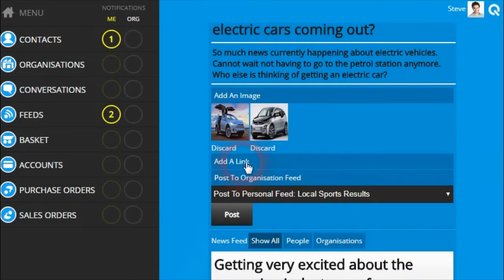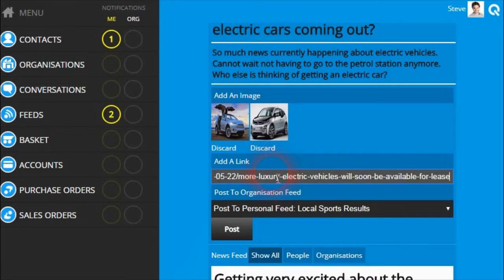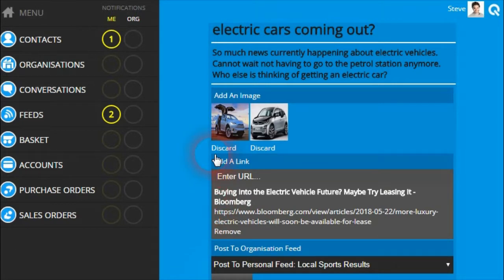If you click on the Add a Link button, you can upload up to 5 web page links to the post. After entering the link and pressing the Enter key, the link will be added to the list of links in the post. If the link is a web page, then the platform will try to get the title of the web page, and if successful, it will add it to the link. If you wish to remove the link from the post, then you can click on the Remove link underneath it.